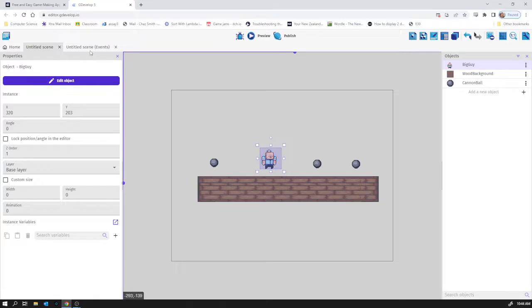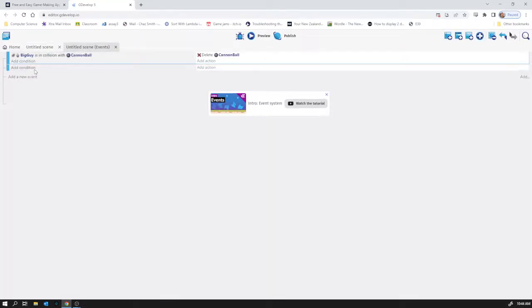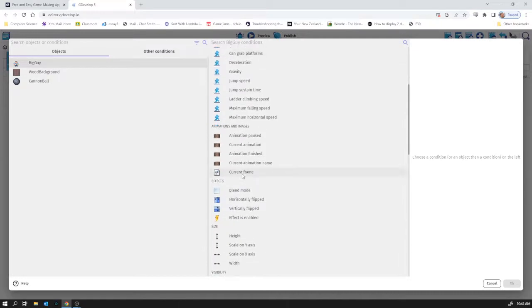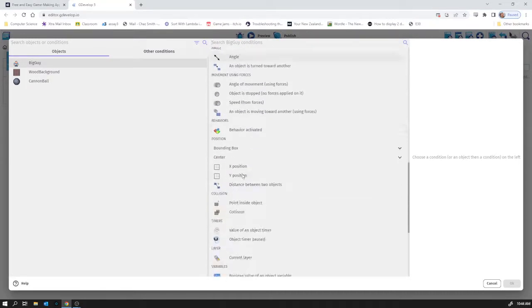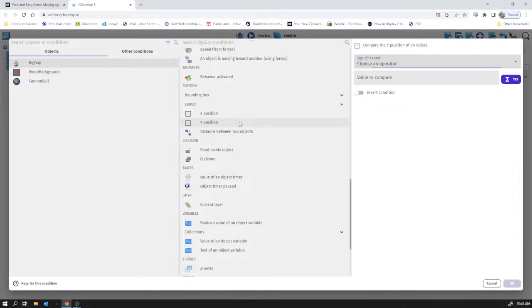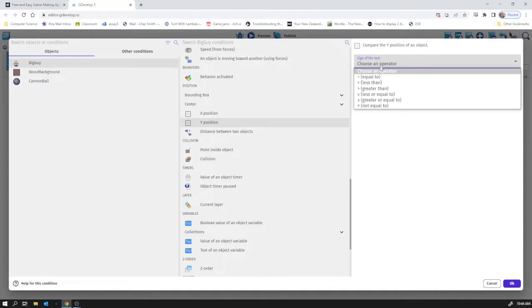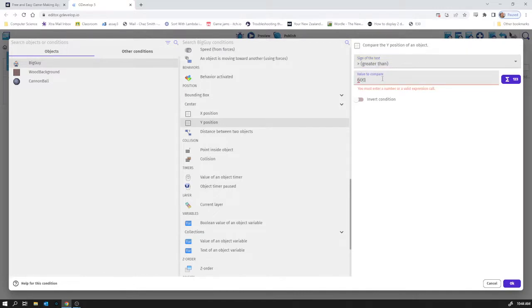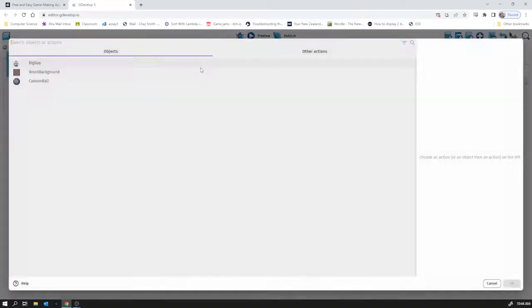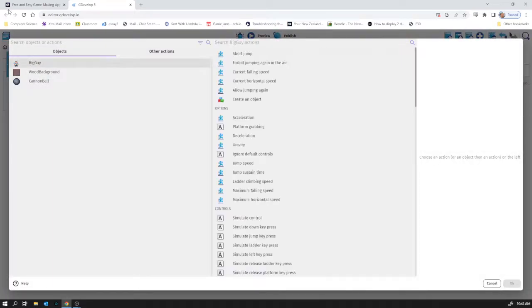So I'm going to add in an event. I'm going to ask the question, when big guy, his y coordinate. So I can ask about his position. Where is that? Y position. And I'm going to say if it's greater than, because remember at the top is 0, at the bottom it's 600. I'm going to say if it's greater than 600, okay, then I'm going to reset big guy's position.